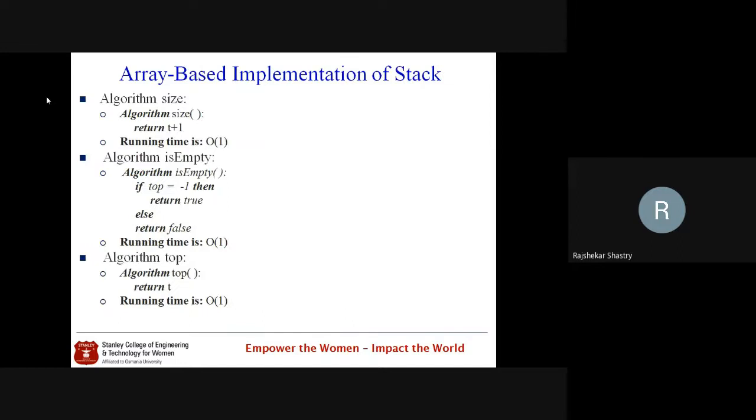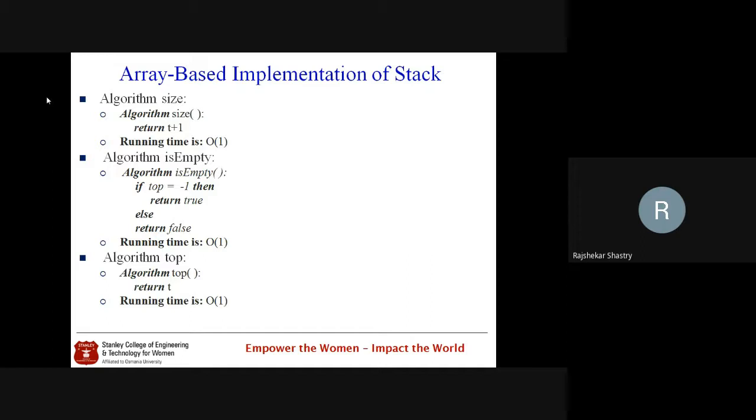So this is the case of multiple pop operations. And here is the last slide. After this discussion of the slide, I will stop. So, additional methods. I told you that there are 3 additional methods. One is size, the other one is isEmpty, and the third one is top. So let us see what the size method is. It's a single line method.